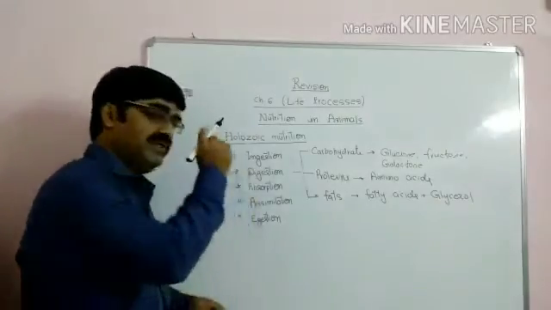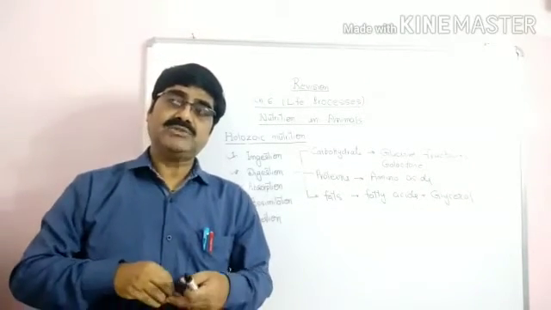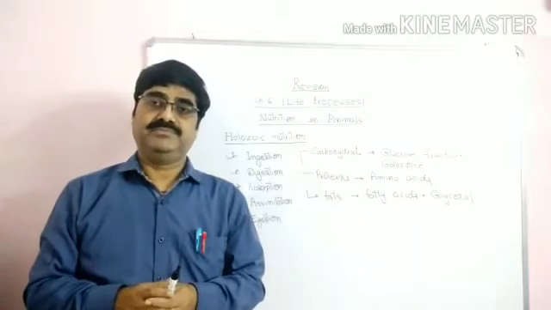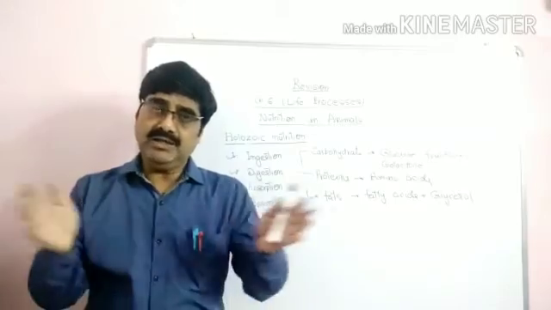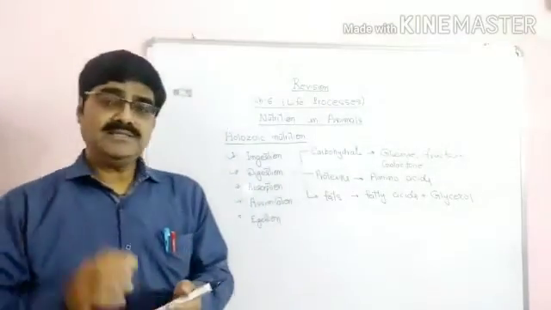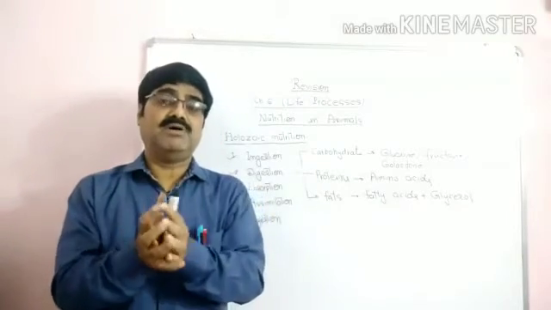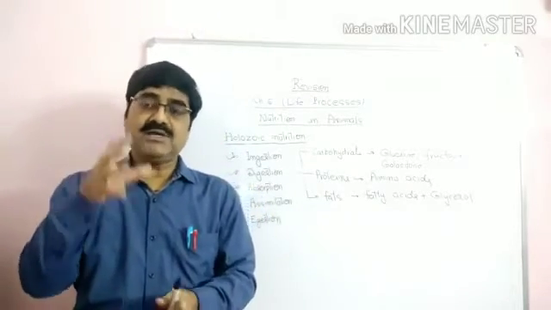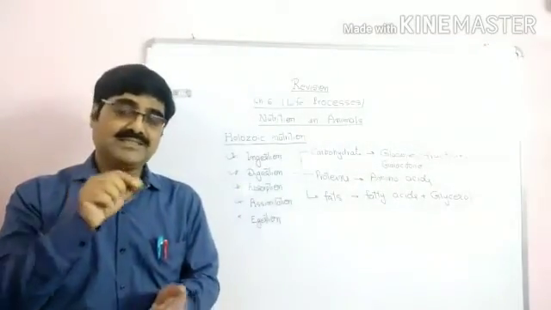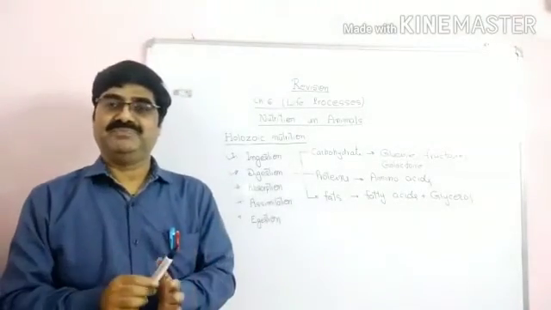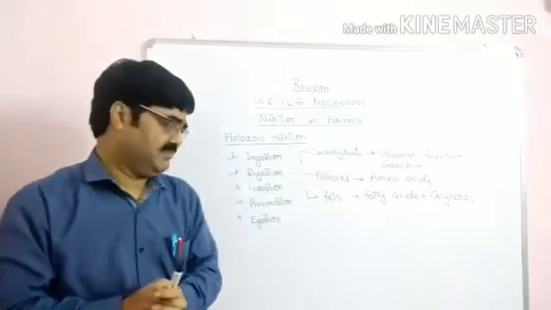Fourth process is assimilation. Now the blood carries these nutrients to all the cells of the body. Okay, from the intestine, blood absorbs the nutrients and supplies them to all the cells of the body, and inside the cell these nutrients get intermingled in the cytoplasm of the cell. This process of intermingling of the nutrients in the cytoplasm of the cell is called assimilation. Okay, intermingling is mixing completely in the cytoplasm.